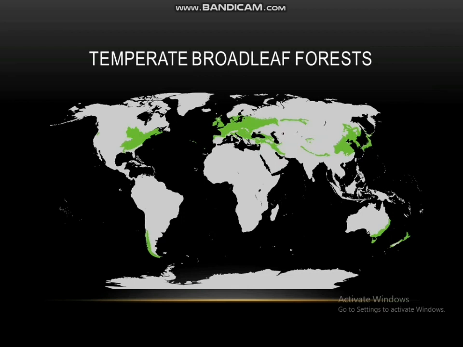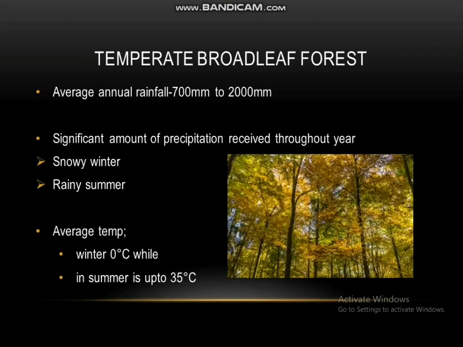Temperate broadleaf forests are distributed in the mid-latitudes in the northern hemisphere, as you can see in this map. The average annual rainfall they receive is around 700 mm to 2000 mm per year. A significant amount of precipitation is received throughout the year as snow in the winter and rain in the summer.